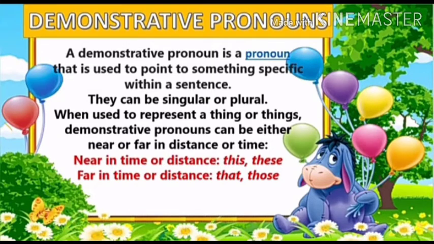Now let us see what are demonstrative pronouns. A demonstrative pronoun is a pronoun that is used to point to something specific within a sentence. They can be singular or plural. When used to represent a thing or things, demonstrative pronouns can be either near or far in distance or time. The things which are near in distance, we represent by this, these. Far in time or distance, we represent by that, those.